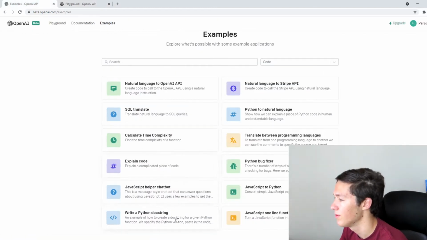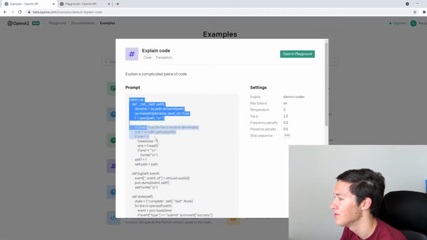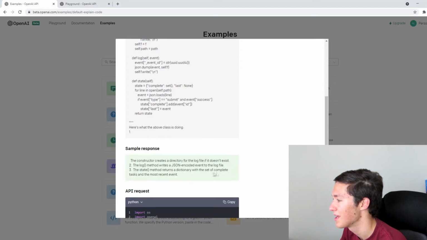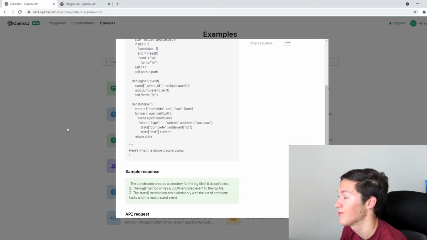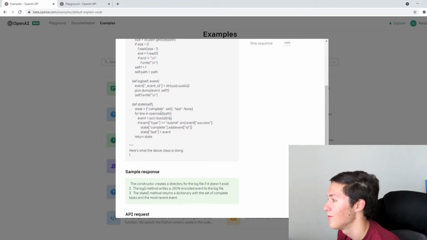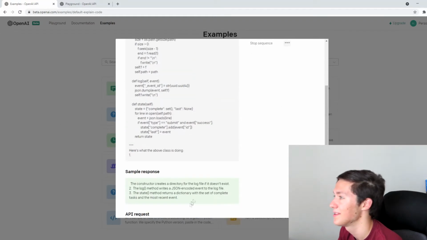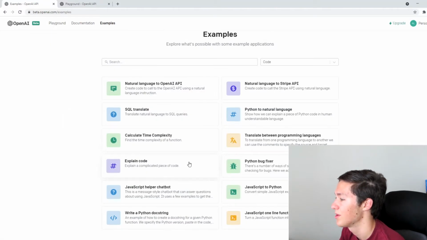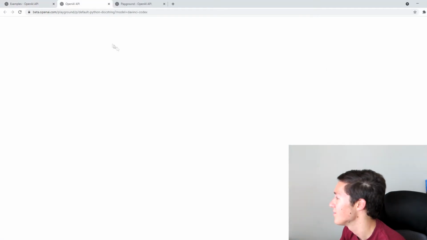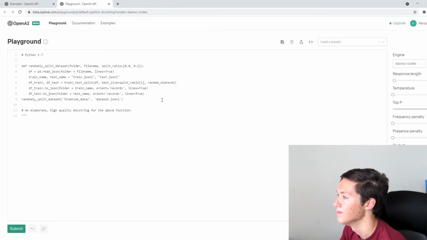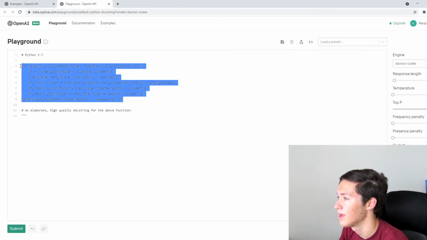And if you look at explain code, you can give it a bunch of code and it can just explain it. This would probably be useful for a lot of documentation for companies. Like if you write some stuff and you give it to this, it can automatically write for you what the code does, which is a little bit different than a docstring. So let's open this up. And yeah, docstring is essentially just, let me actually show you an example instead of just telling you right here.